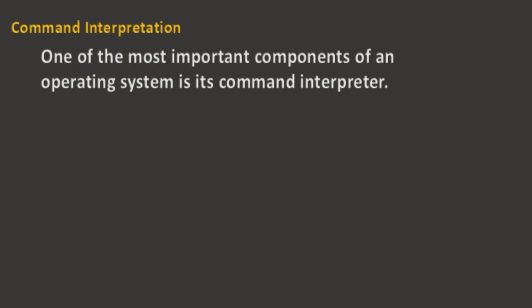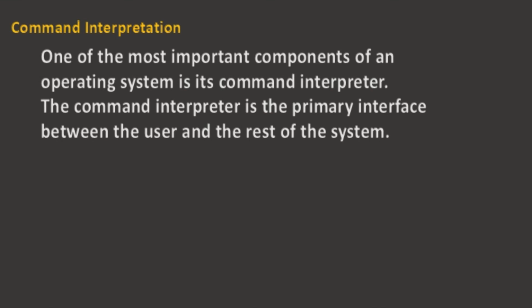One of the most important components of an operating system is its command interpreter. The command interpreter is the primary interface between the user and the rest of the system.